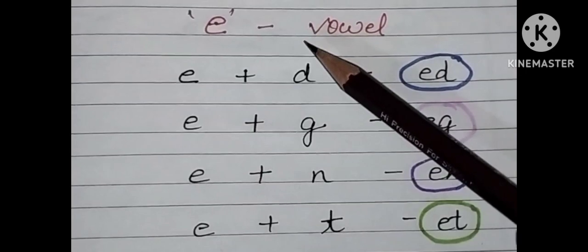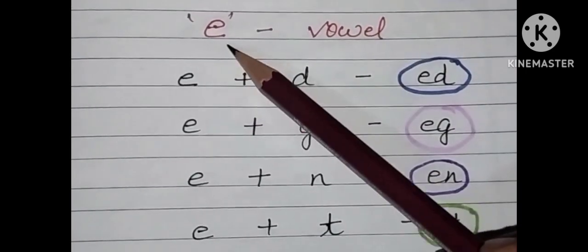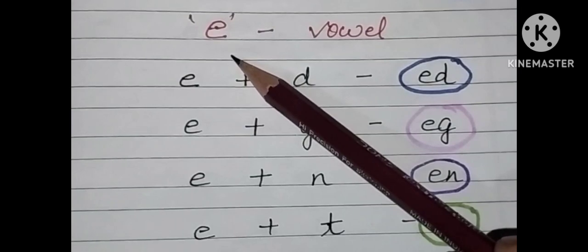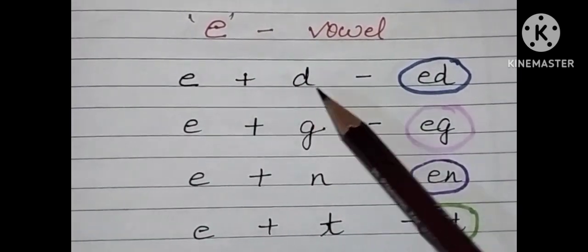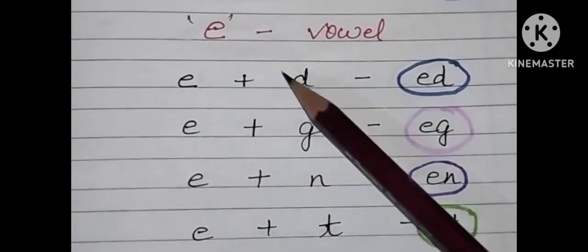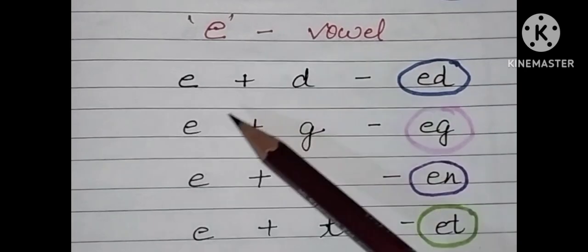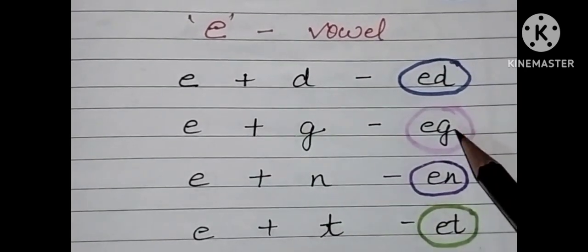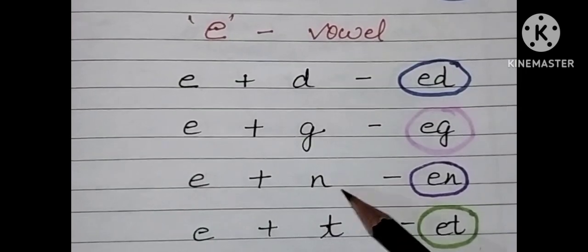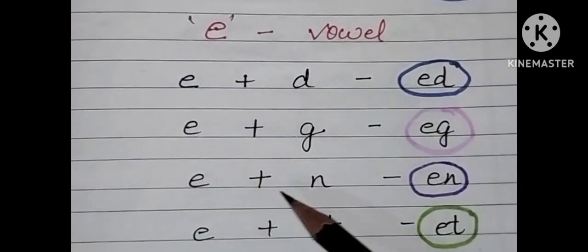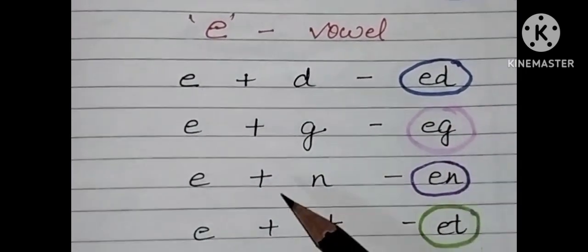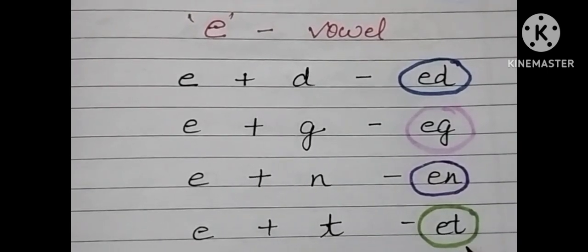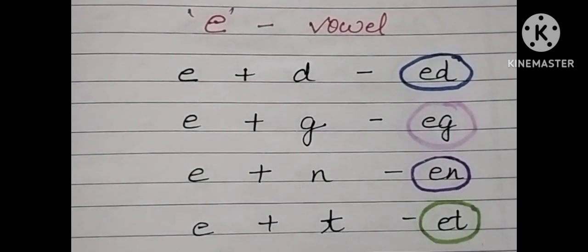Next, let's do blending of the E vowel. The phonic sound of E is e. d, ed. g, egg. n, en. t, et.